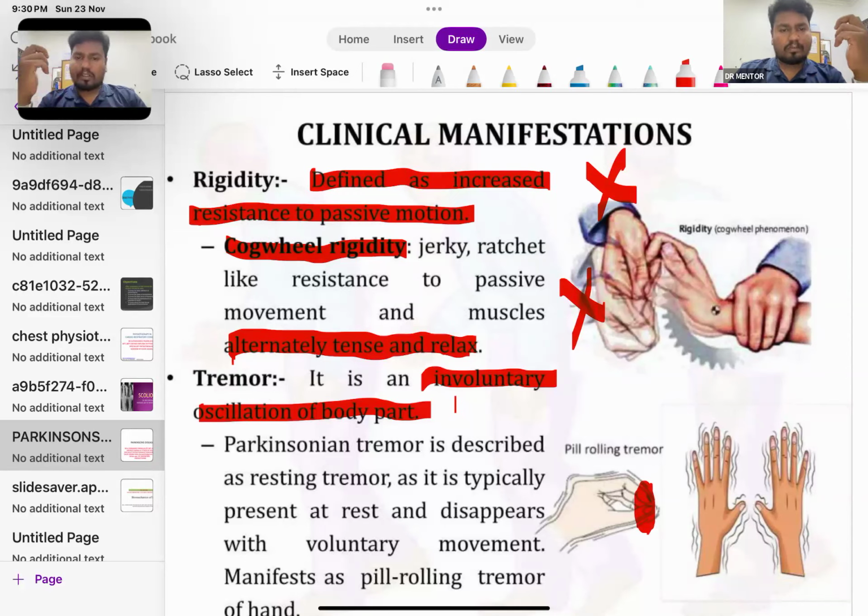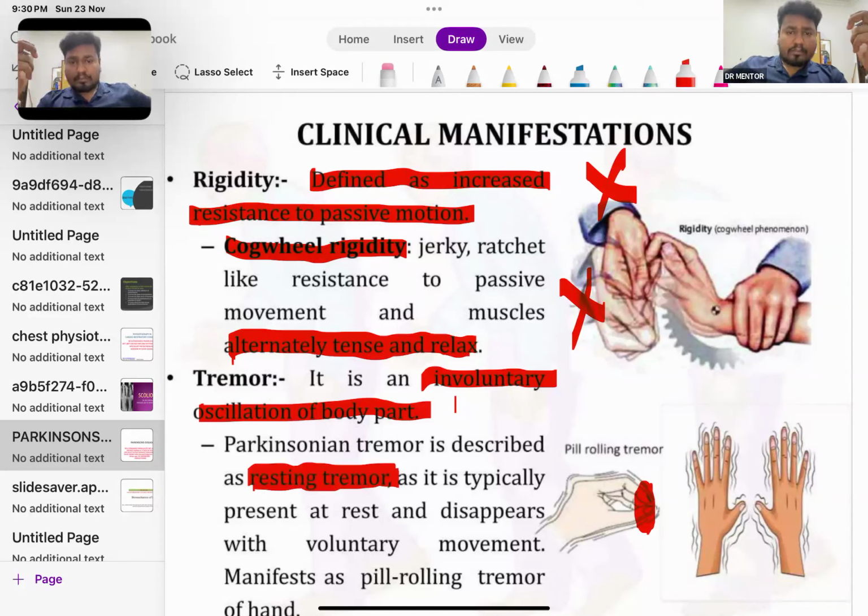Parkinsonian tremor is described as a resting tremor. So this is an important area: it is a resting tremor. The patient will feel the tremor in a resting position, as it is typically present at rest and disappears with voluntary movement. If you ask the patient to do some voluntary movements, this tremor will vanish. And it will manifest as a pill-rolling tremor of the hand.